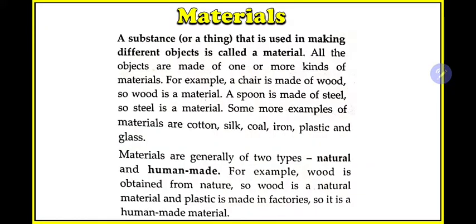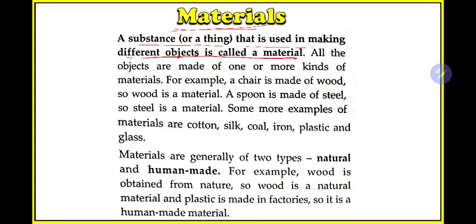So the next is materials. Now we know what is grouping, what is classification. Now we need to learn what materials are. A substance or thing that is used in making different objects is called material. What is a material? Any substance or thing that is used for making different objects is called material.